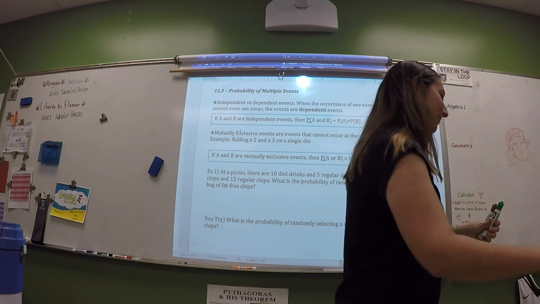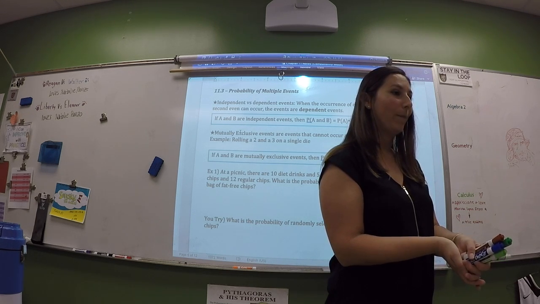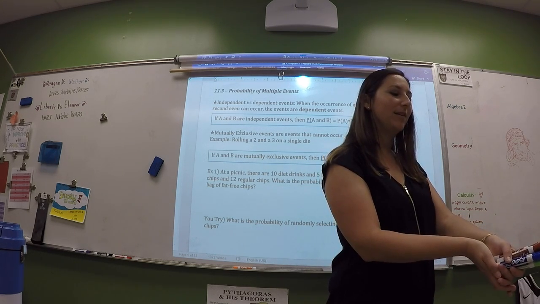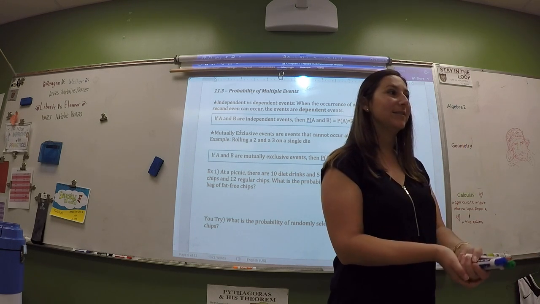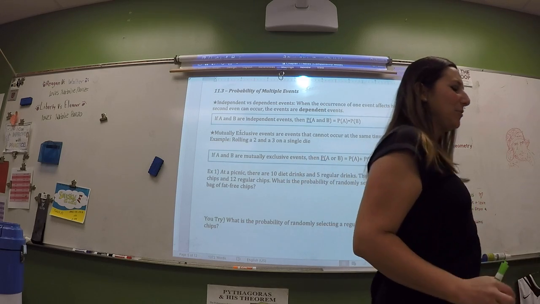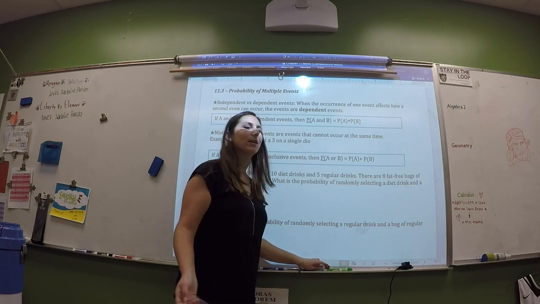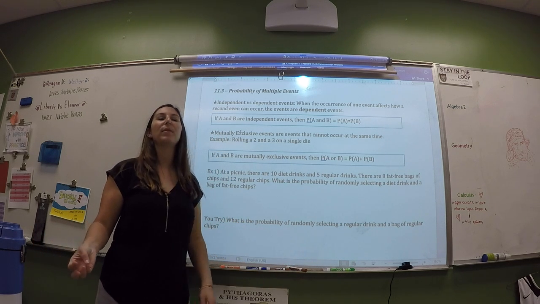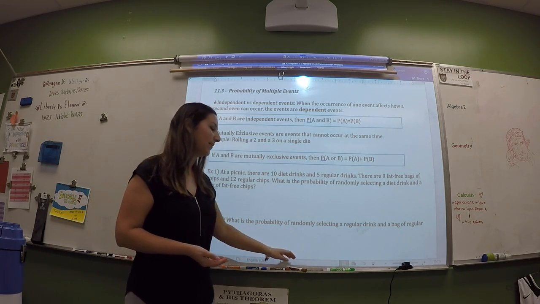Here's why. How many markers do I have now? Five. Take one. Now how many markers do I have? Four, three, two. And see, the probability changes when you take one out because you have fewer markers to pull from. So that would be an example of dependent events.